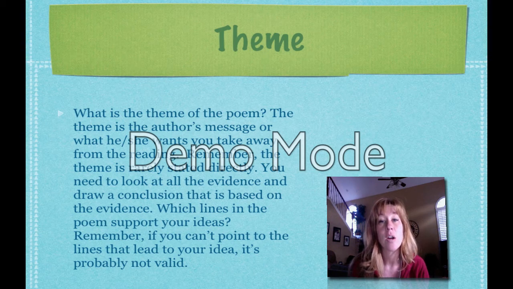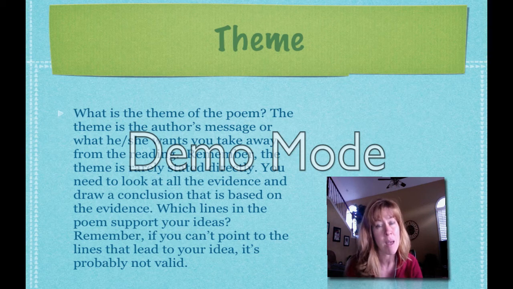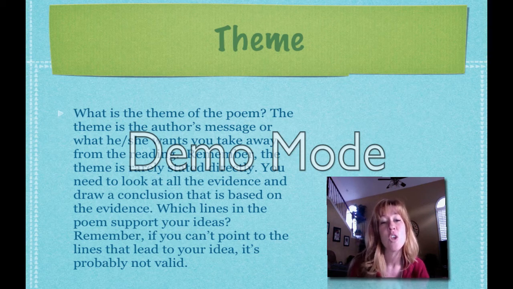Remember, the theme is rarely stated directly. You need to look at all the evidence and draw a conclusion that is based on the evidence, and what lines in the poem support those ideas that you think that you have about that theme. Remember, if you can't point to the lines that lead to your idea, where it came from, it's probably not valid. Okay, you won't see it directly within there, but if you can't prove somewhere within the poem where you got that idea, then it's probably not a good theme.